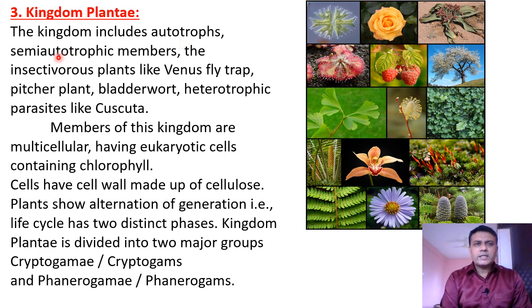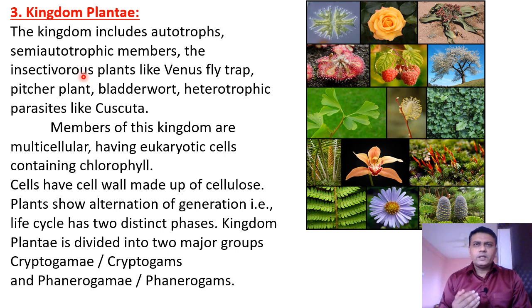Then some plants are semi-autotrophic, also called insectivorous plants. Now, these plants trap different insects and obtain mineral nutrients from them, especially nitrogen, which is used by the plants.